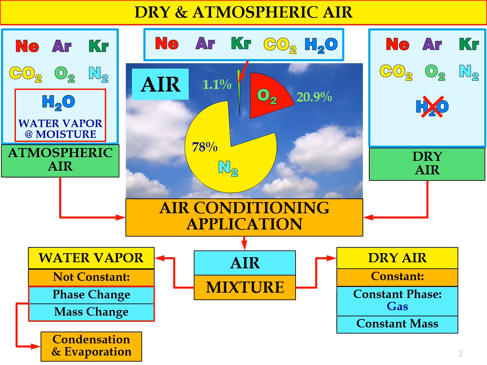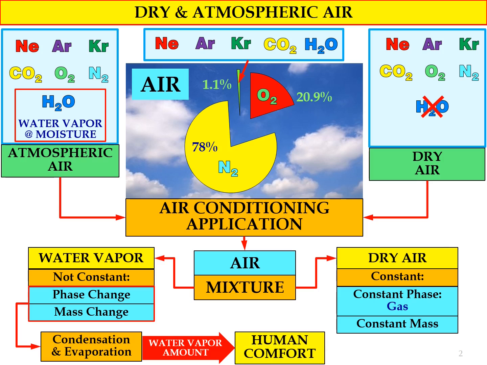These changes depend on the condensation and evaporation of the water vapor, which affect the amount of water vapor inside the atmospheric air. And the amount of water vapor inside the atmospheric air will affect the human comfort.